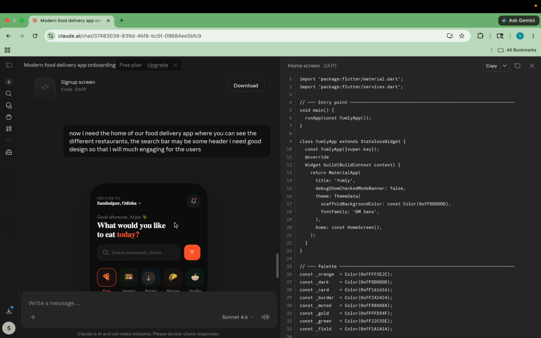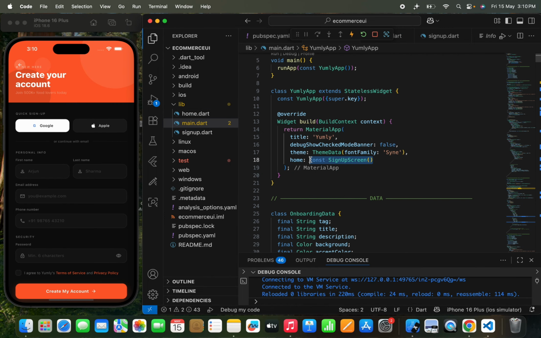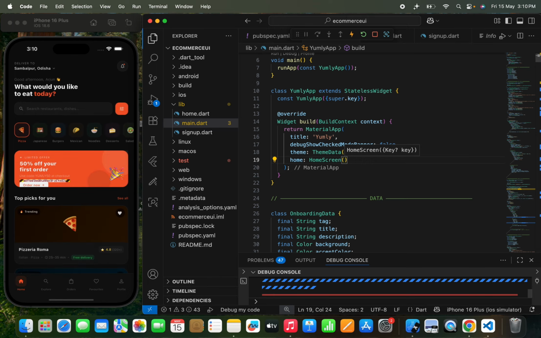Now that's pretty much ready. And when I'm going to test this, I'm going to call the home screen, and let's see how it looks and if there is any error that we can see. Okay, no, there is not any error. Okay, there is an overflow pixel error.